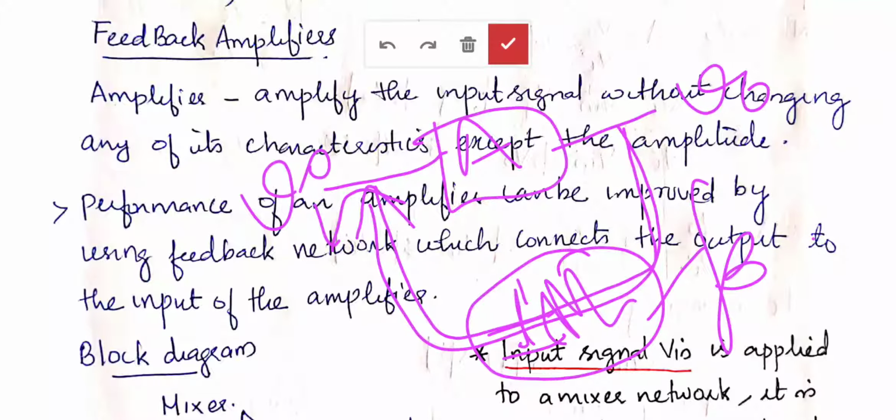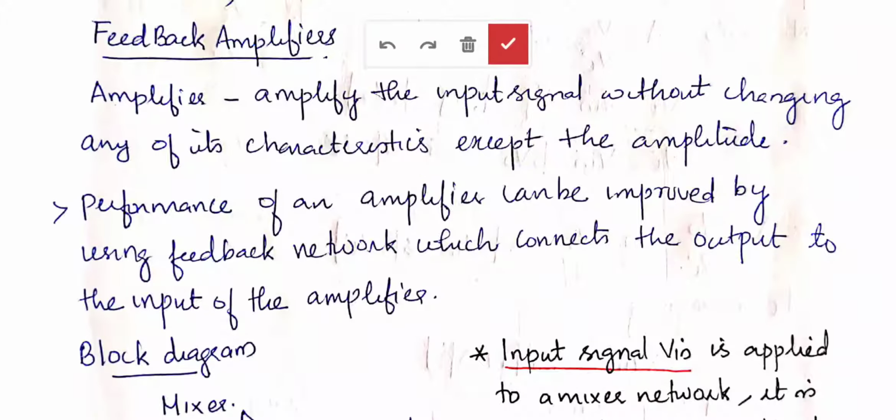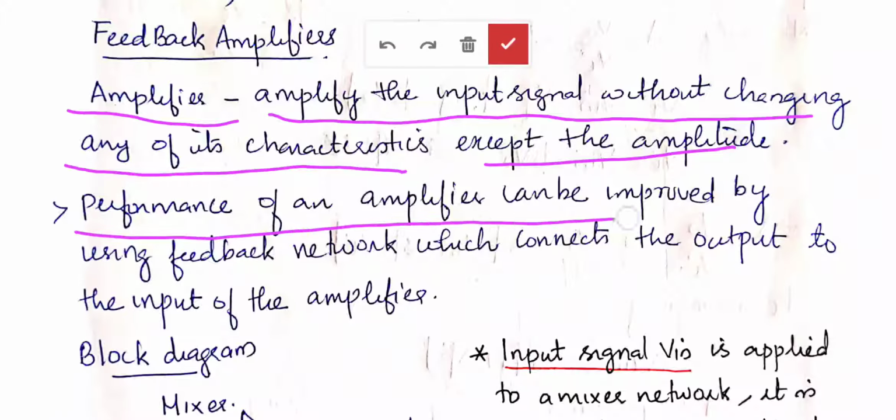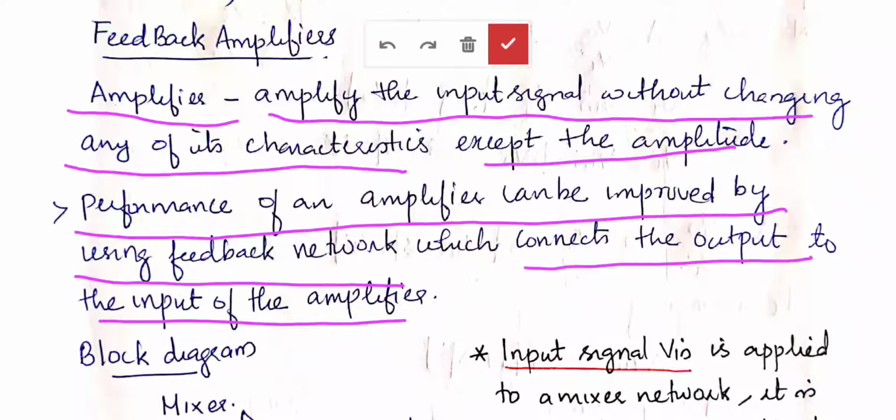So an amplifier is nothing but something which amplifies the input signal without changing any of its characteristics except the amplitude. Amplitude will be increased. So the performance of an amplifier can be improved by using a feedback network which connects the output to the input of the amplifier. This is what I explained now.